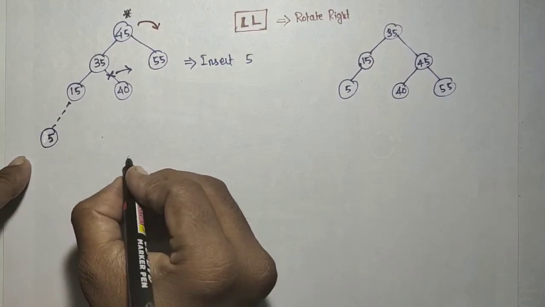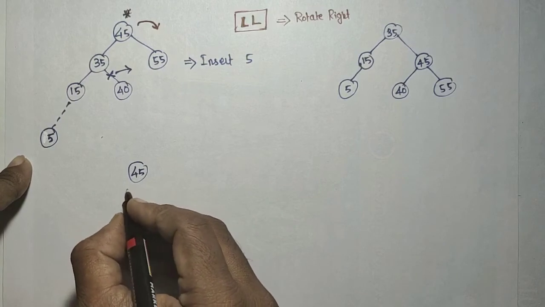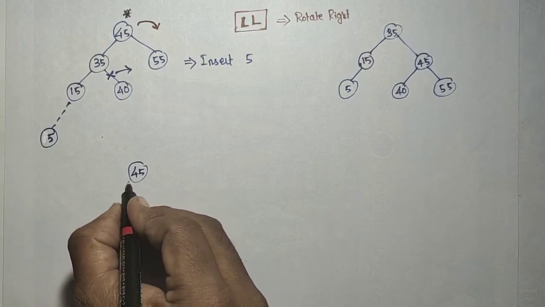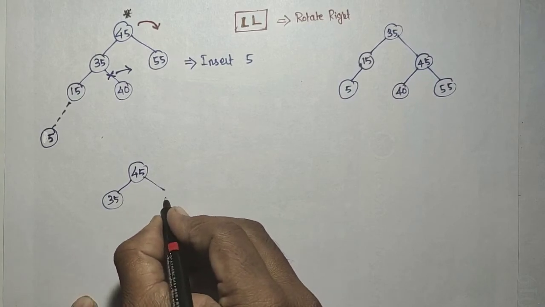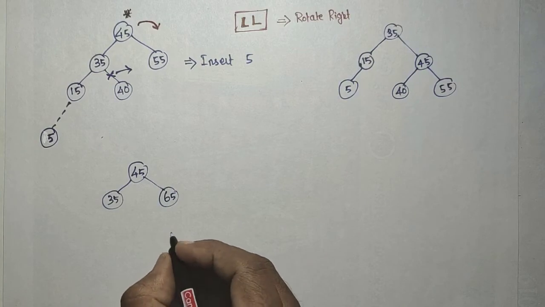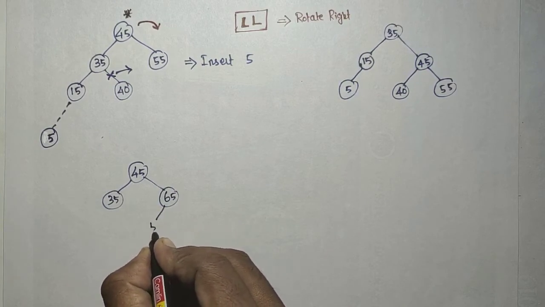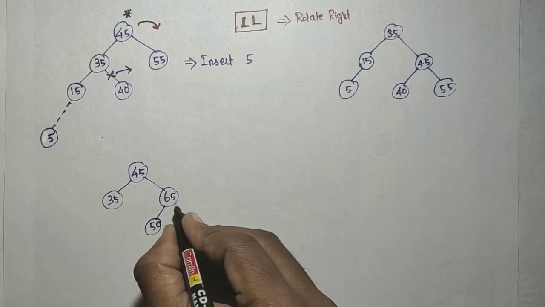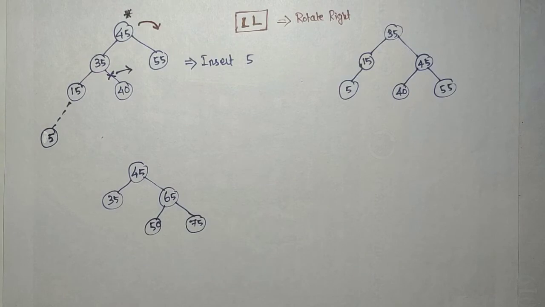Another example: 45, then 35, then 55 or 65, and then it has 50, and it has 75.